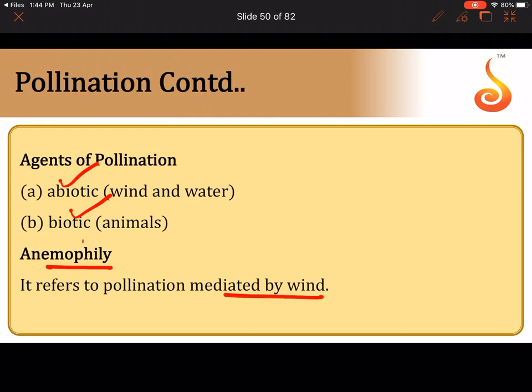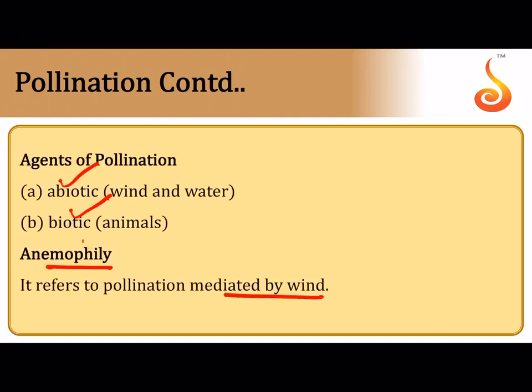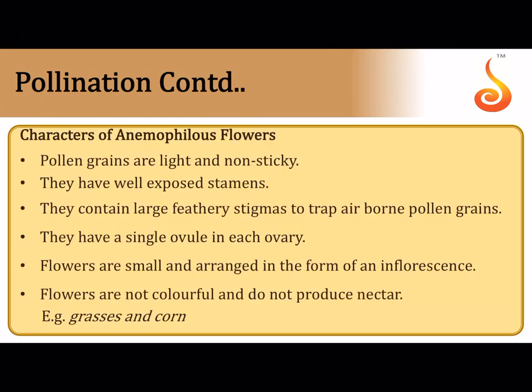If it is brought about by wind, it is referred to as anemophily. Remember that pollen needs to be carried to the stigma, and if wind is the medium, then we call it wind pollination, or anemophily. So for anemophily, the pollen grains have to be light and non-sticky, the stamen has to be exposed, and the stigma has to be feathery, so that if wind brings the pollen, it can capture it.